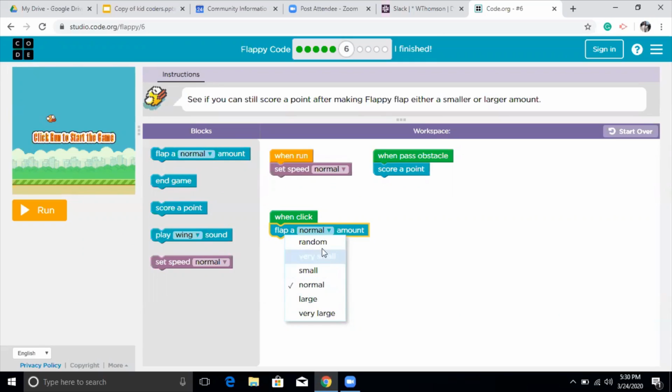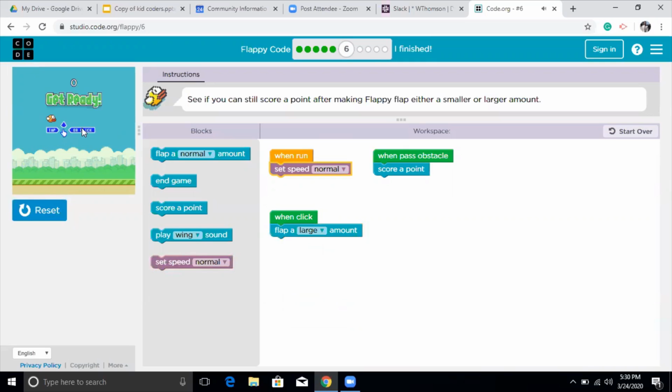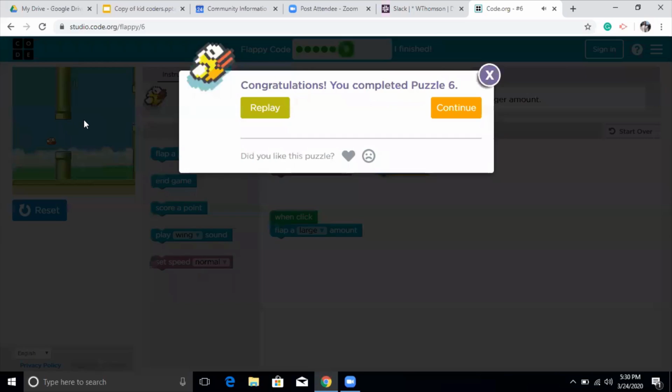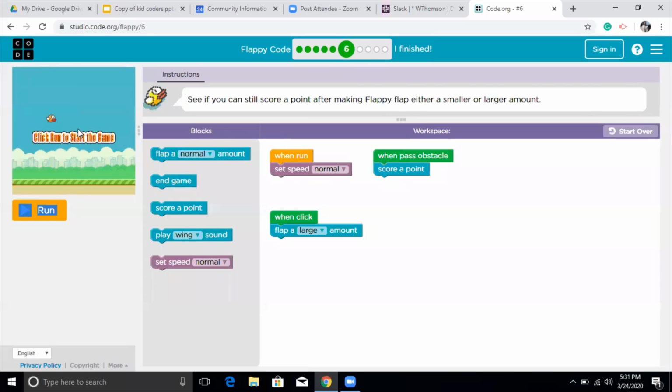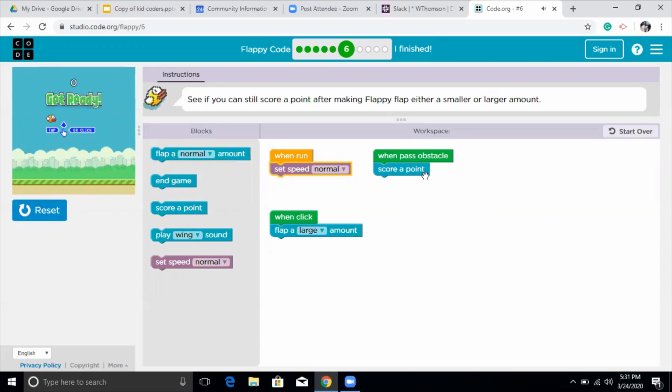So I'm going to go ahead and click on large. So I'm going to say that when I click my mouse or my touchpad, I'm going to flap large. So I'm going to click on run and see how it works for me. So this is large. And I just cleared 1 point here because I just passed an obstacle. See, there's a code which is pass an obstacle, score a point, and I'm done.